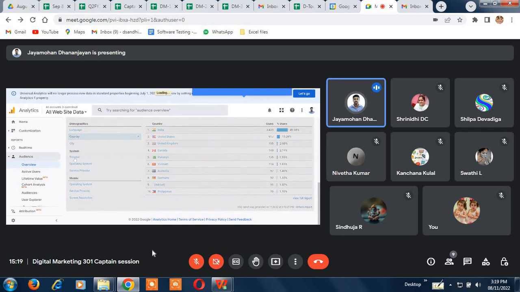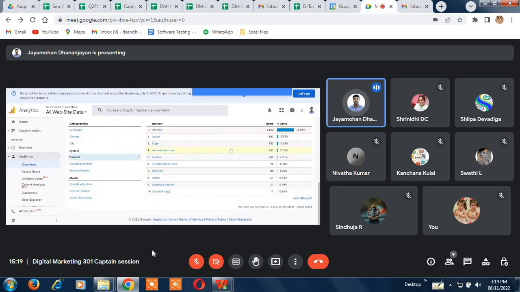If I come down here and click browser, you can see from which browser you're getting the most users. And you can ask me, okay, fine, Google Analytics is a Google product. So does that mean that if someone is visiting from a different browser, it does not get registered? But it's not that way. Google Analytics is a common platform. It doesn't matter which other company's product they're coming in through, for example Safari, Edge, Firefox, doesn't matter at all. If your user is coming to your website from any platform, it will be registered actually.